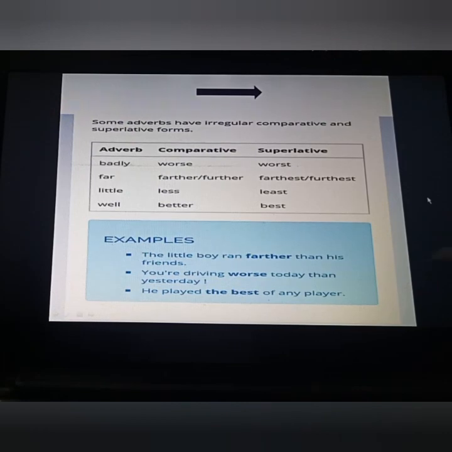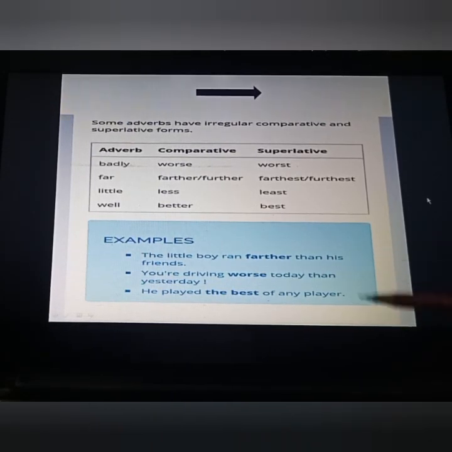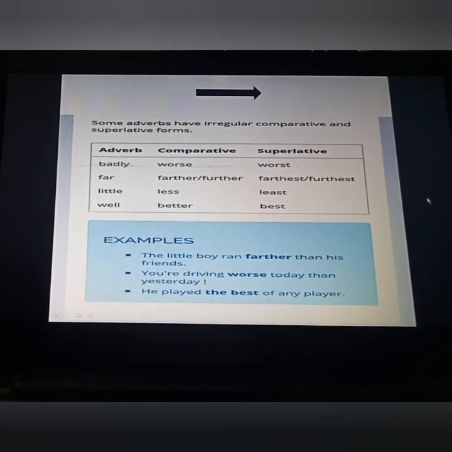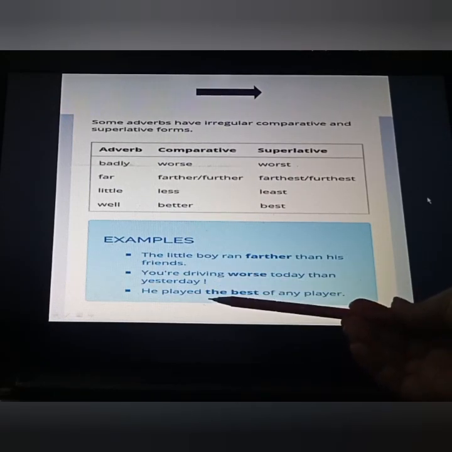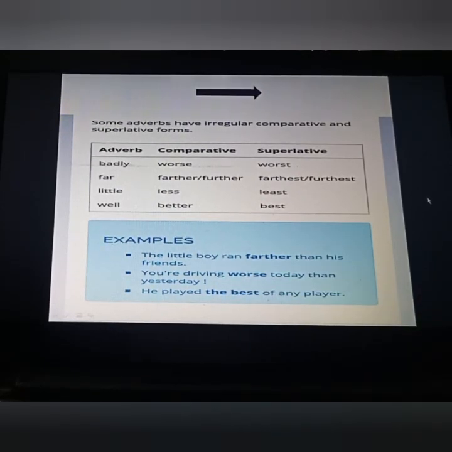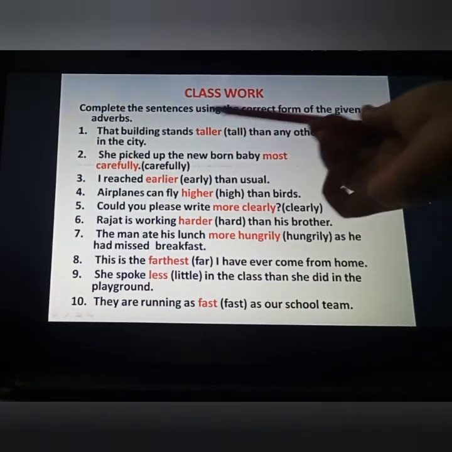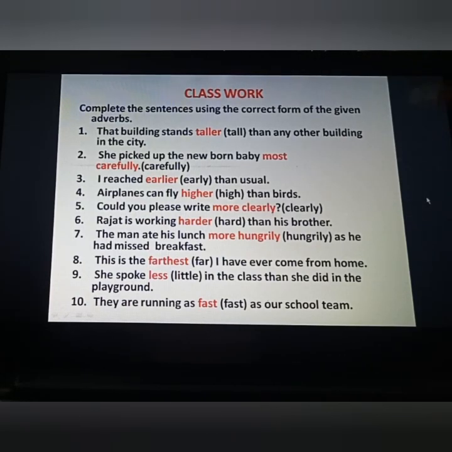You are driving worse today than yesterday. Again we have got the than word, so accordingly we are going to put the comparative degree here, that is worse. He played the best of any player. Among all the players he is the best one, so by seeing this the, we are going to put the superlative degree here, that is best. I hope you have understood. Now this is your classwork, students, and let me tell you how we have filled these blanks. Complete the sentences using the correct form of the given adverbs.